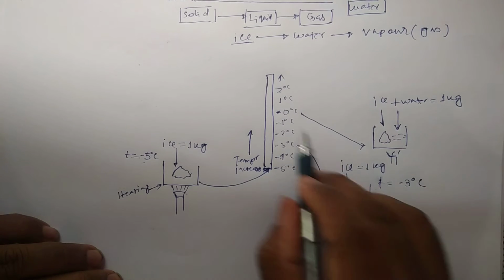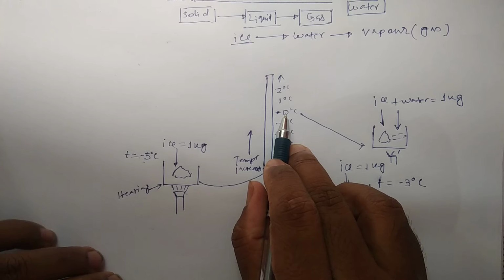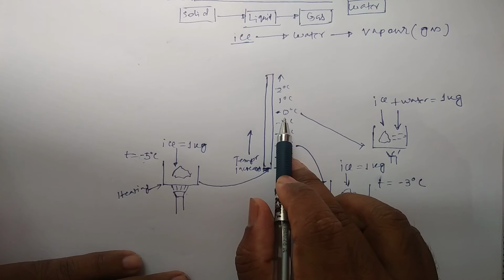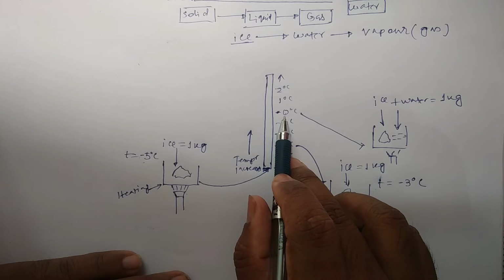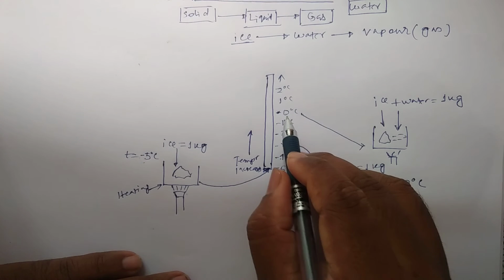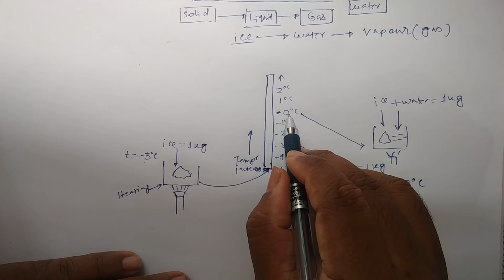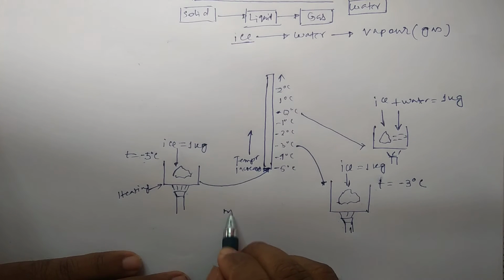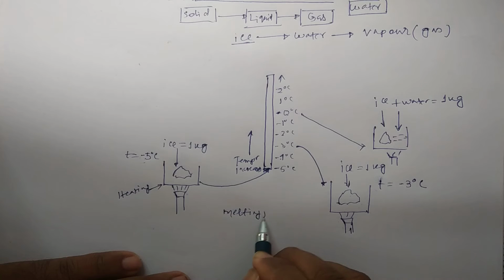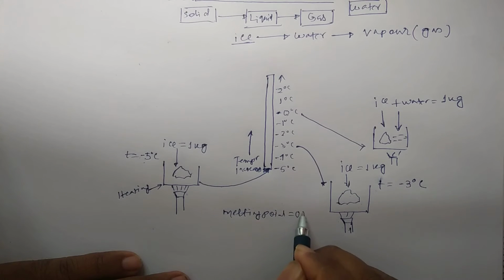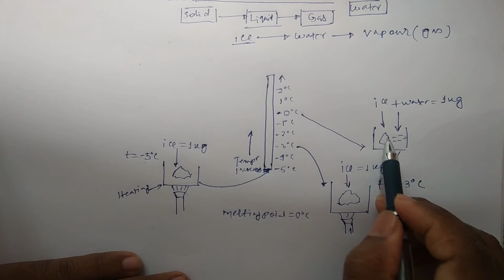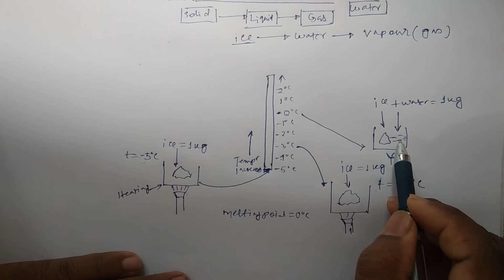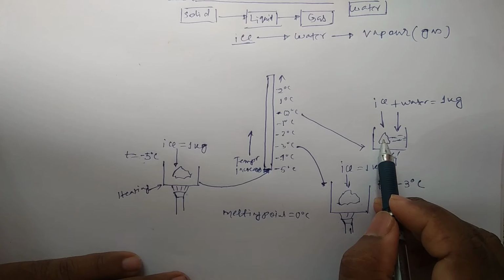That means at the moment when the temperature reaches 0 degree, the ice will start melting. Okay, this point is called the melting point of ice, 0 degree centigrade. Here I have shown schematically that some part of the ice is melted to water and some part is still there as ice.